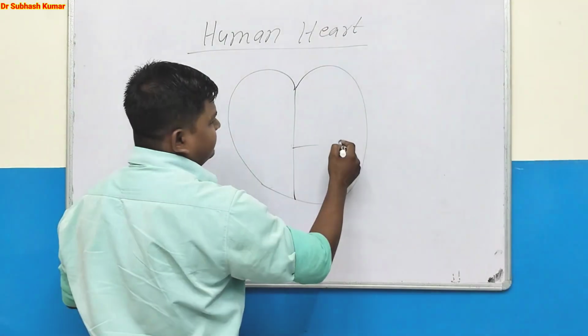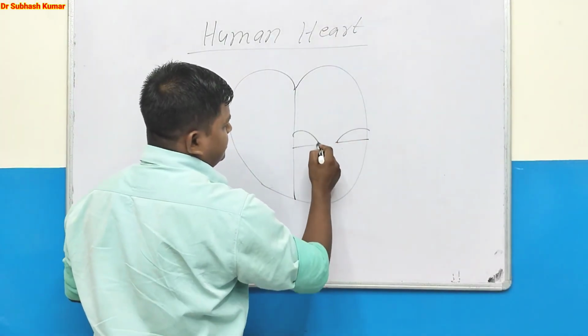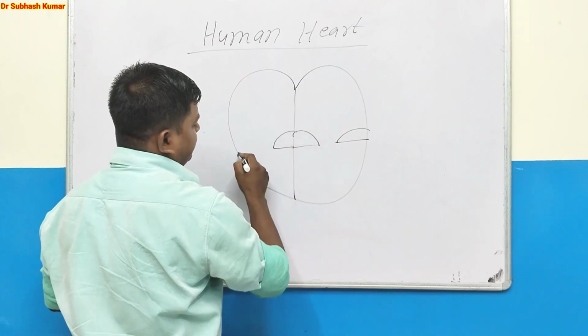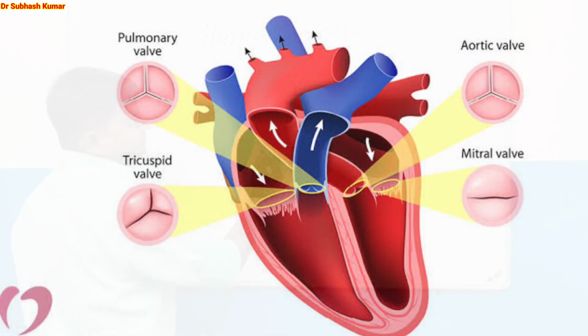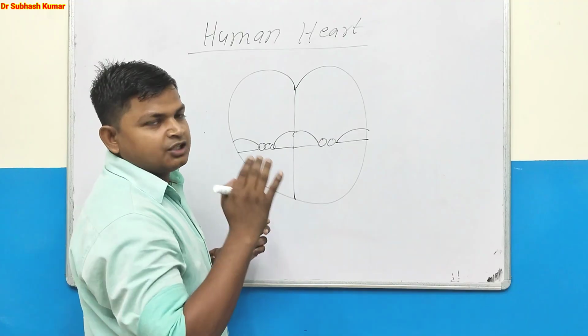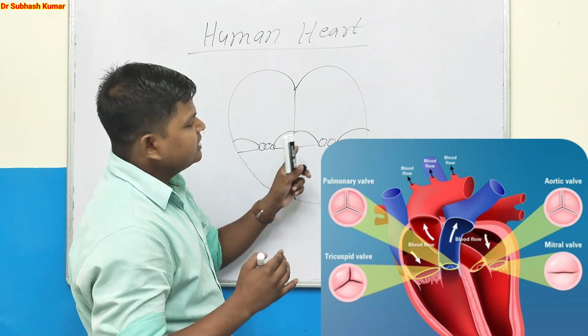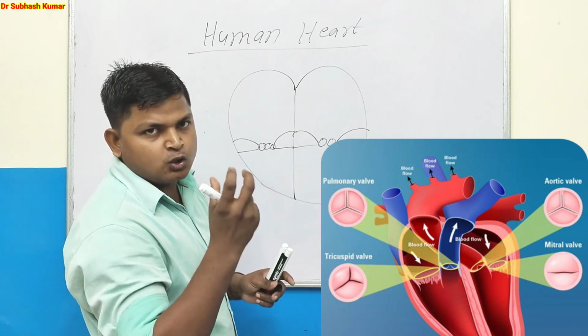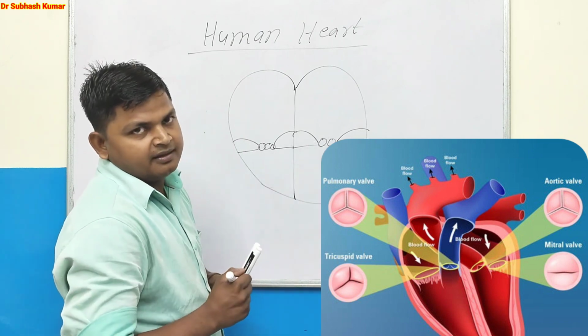This is the simple diagram. This is called the atrioventricular valve, known as tricuspid, and this valve is known as bicuspid. Tricuspid means the valve has three openings. Bicuspid means the valve has two openings.